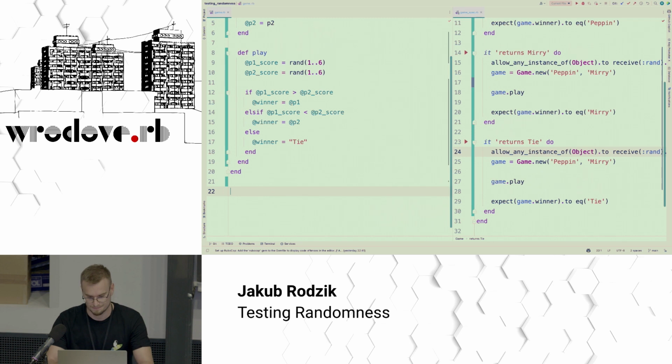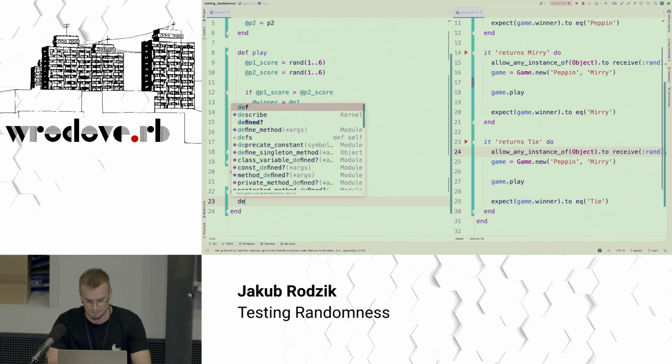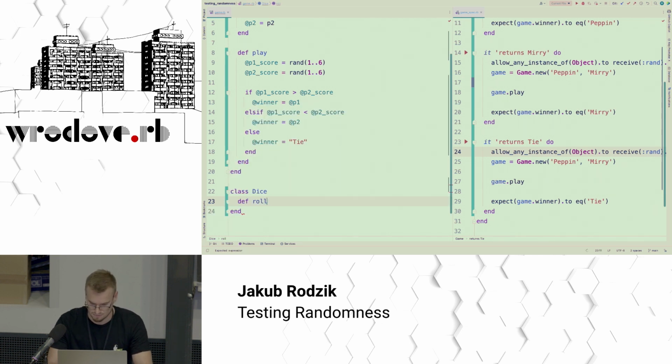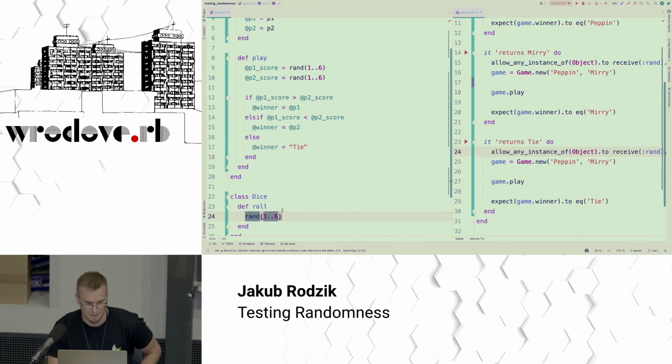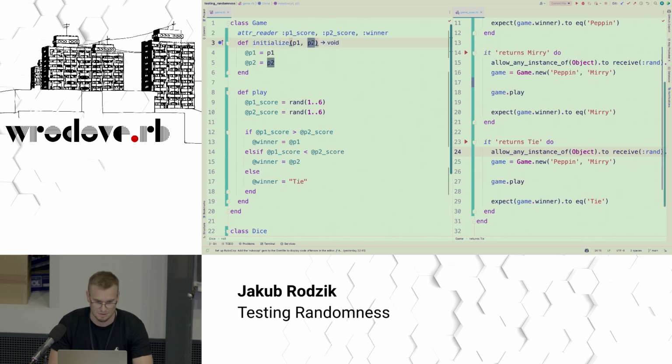Let's do that. Let's call it Dice. And it should return the same, right? Round 1 to 6.